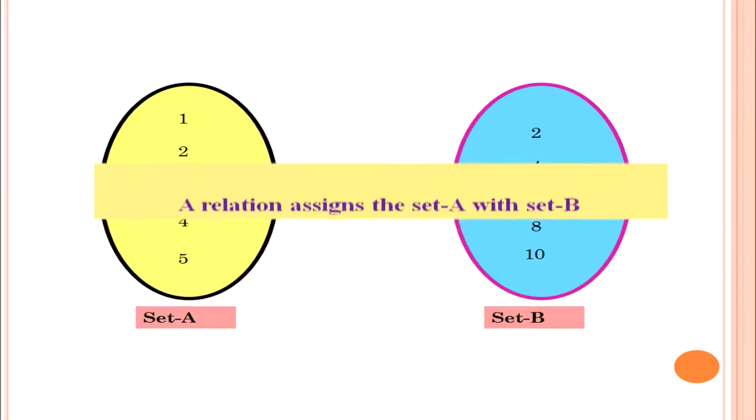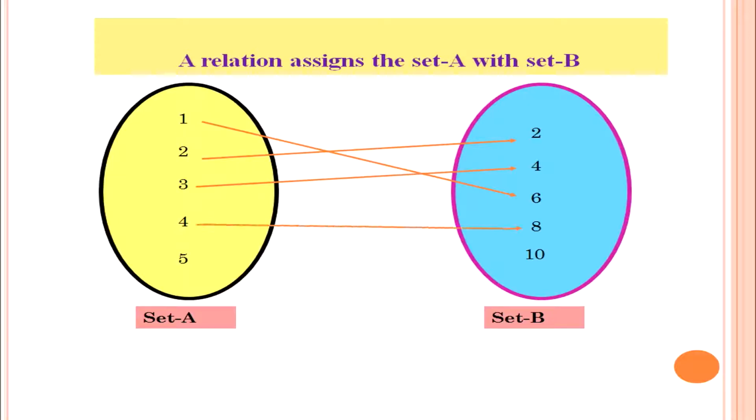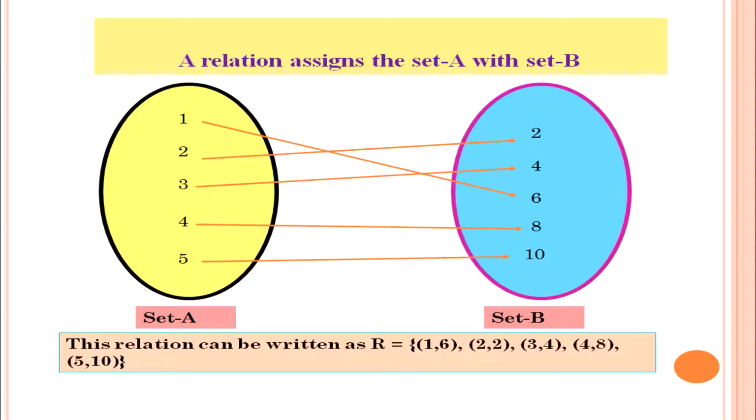And we are going to assign a relation from set A to set B. Let us see, 1 is associated with 6, 2 is associated with 2, 3 is associated with 4, 4 is associated with 8, 5 is associated with 10, and we will get a relation, and this relation can be written as R, where R equals {(1, 6), (2, 2), (3, 4), (4, 8), (5, 10)}. These are the relationships between set A and set B.